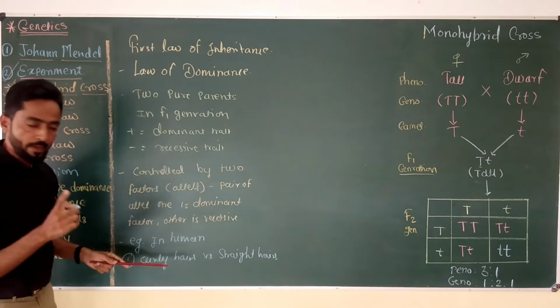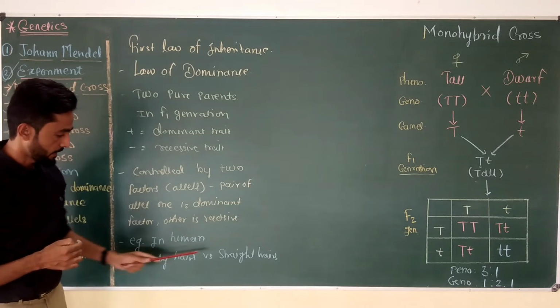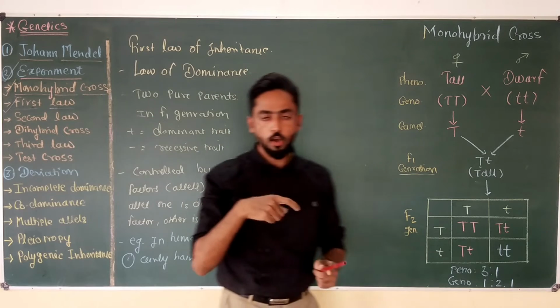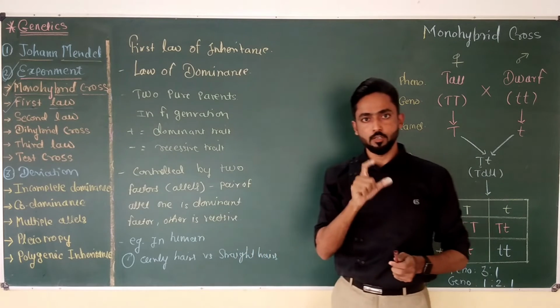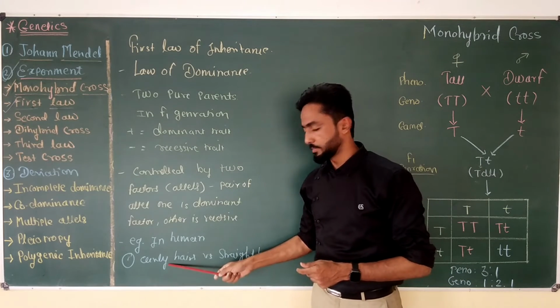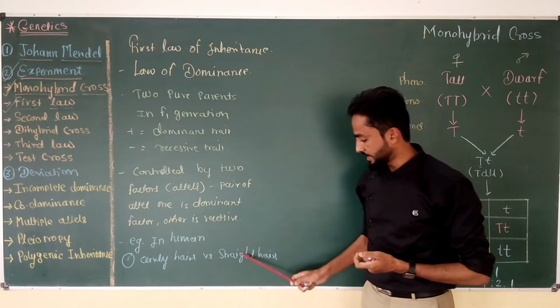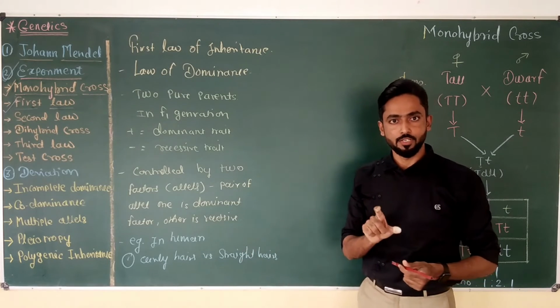If one parent has curly hair and the other parent has straight hair, then all offspring of the F1 generation will show curly hair, because curliness of the hair is a dominant trait and straight hair is a recessive trait.